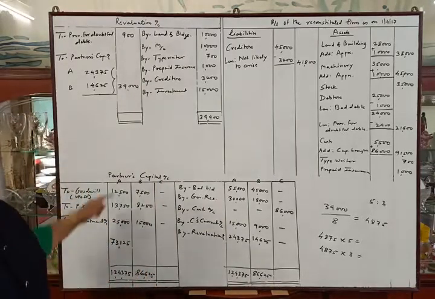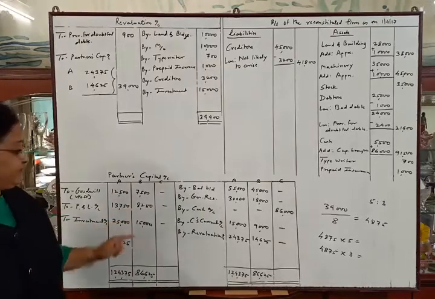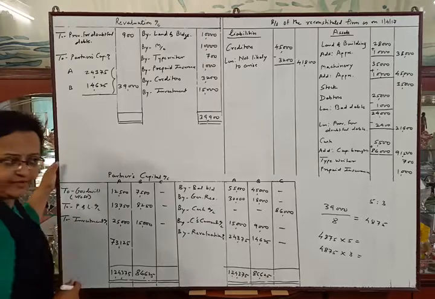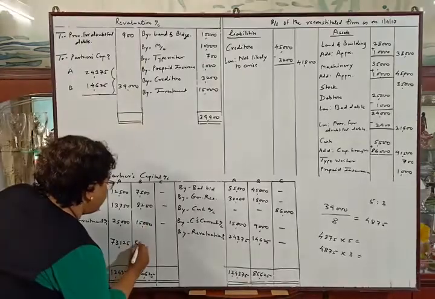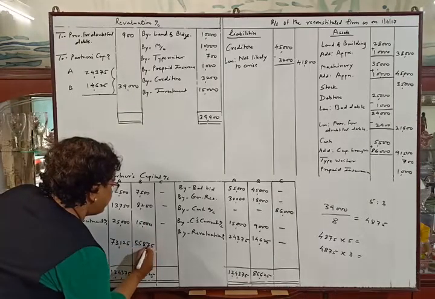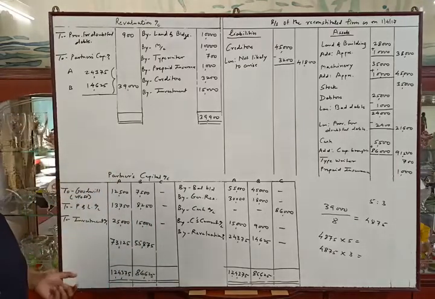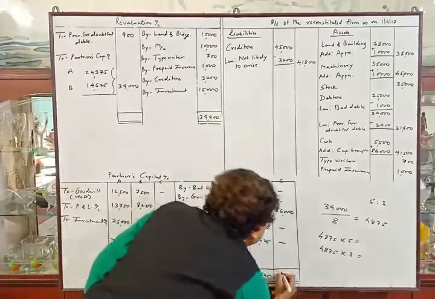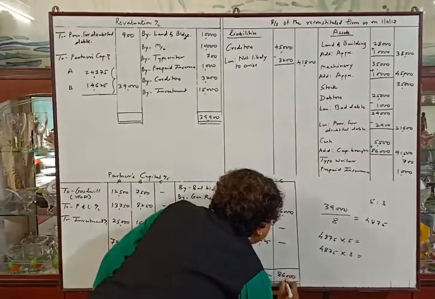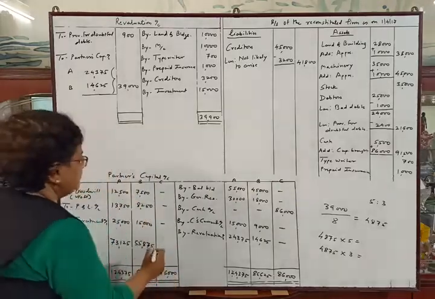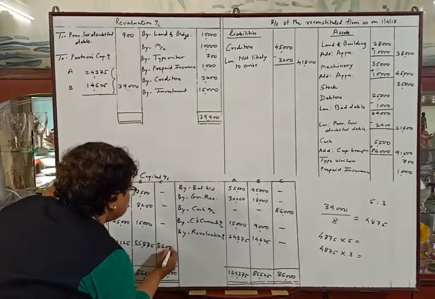We will deduct the total of the debit side of Mr. B from 86,625 and the difference is 55,875. And now the third partner, credit total is 86,000. There is no amount on the debit side, so the balance will be 86,000.